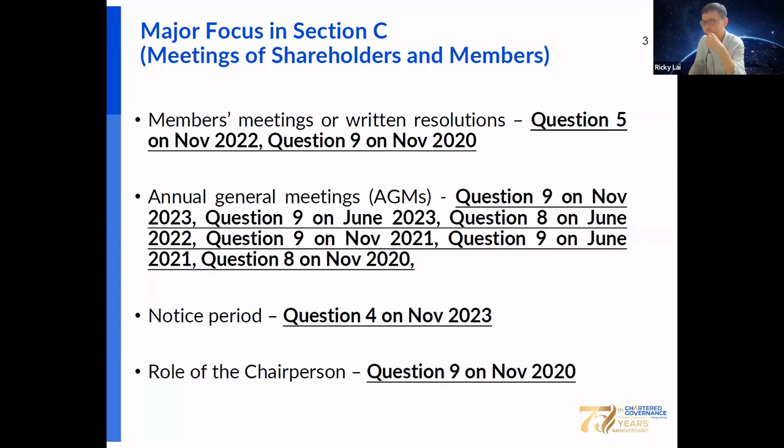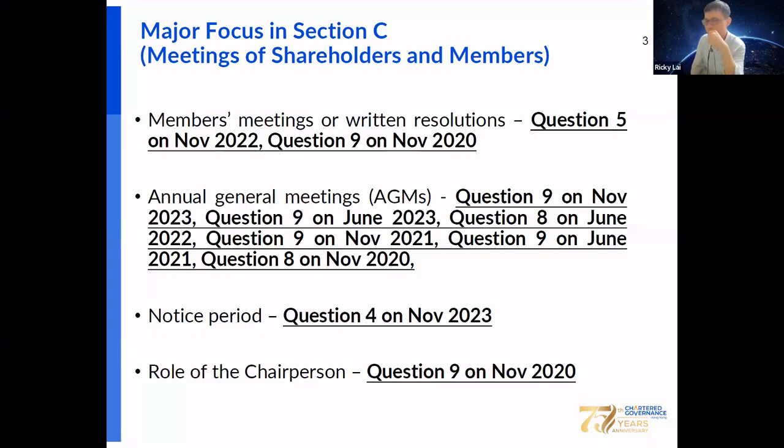Another common and popular topic in meetings is the AGM. You can see that almost every year they ask you about the AGM. The AGM is one of the important meetings for the shareholders, and it is mandatory for every company. So you should know the procedures and requirements to convene the AGM, and also what exemptions are available to dispense with the requirements of the AGM. When you study CSC, please focus on all the compliance and corporate secretarial requirements for conducting the AGM.